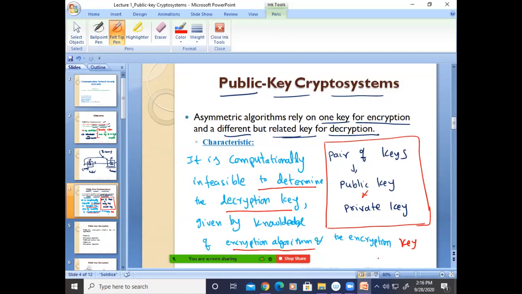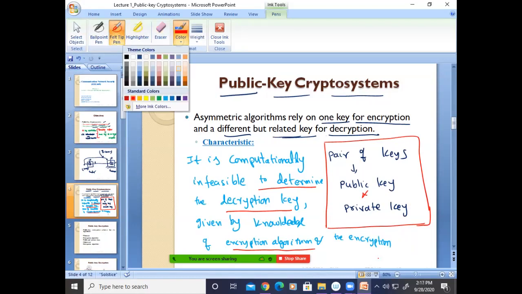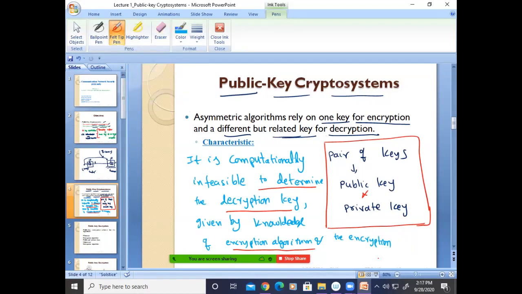And we know if there are two keys, any key can be used for encryption, and the other will be used for decryption. Please confirm, is this clear? This is the important characteristic for public key crypto systems. Any questions? Sir, for encryption we'll use the public key, and for decryption we'll use the private key.